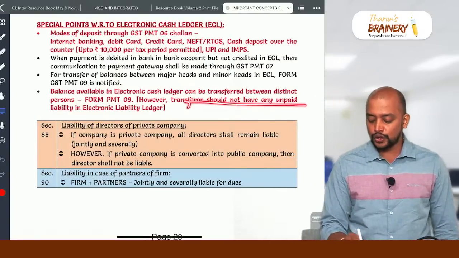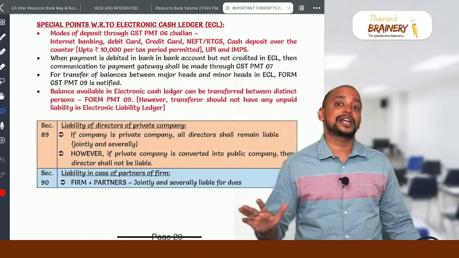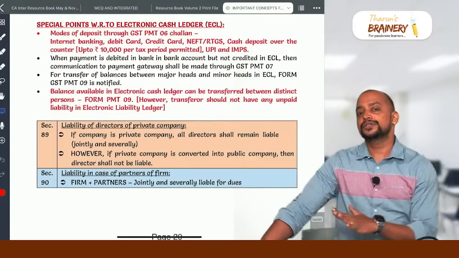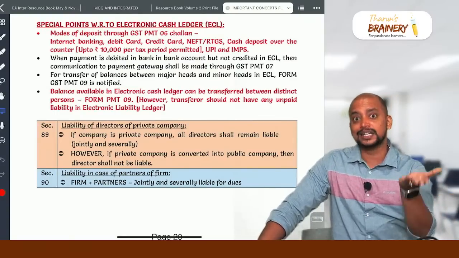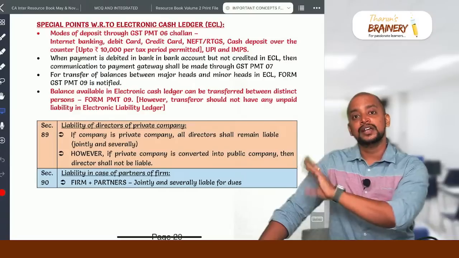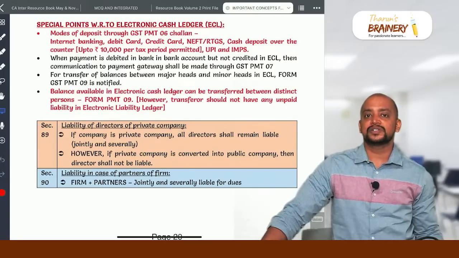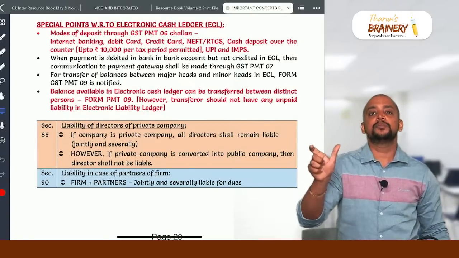However, the transferor should not have any liability in the electronic liability ledger. Means first they need to use the cash ledger balance for payment of the transferor's liability. If there is any excess balance, that can be transferred to the distinct person in another state, or in the same state, another registered person of the same permanent account number.